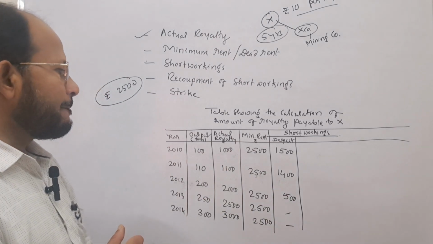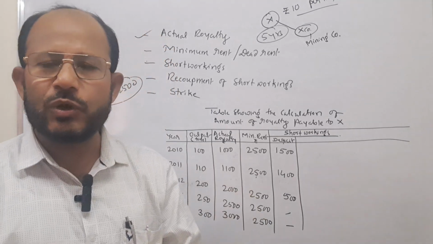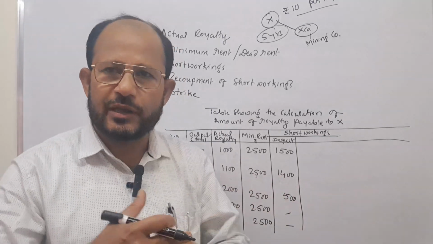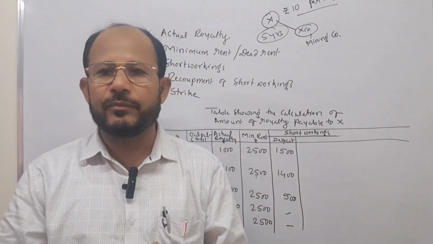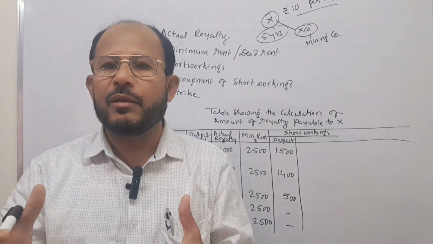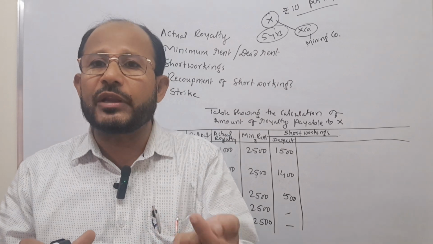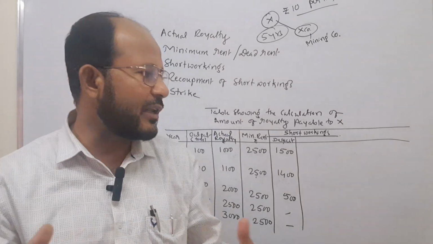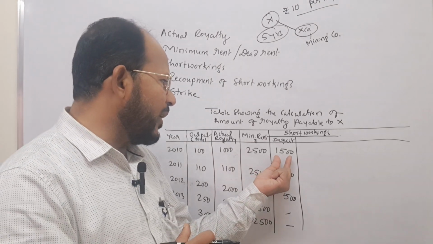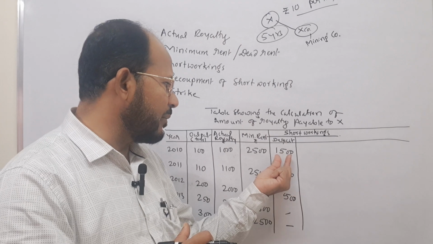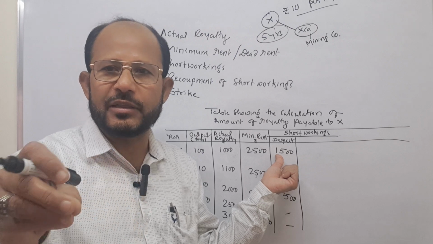Next one is, here you must be thinking, sir, this 1500 given to the owner in the first year, and 1400 extra amount which is given in the second year, and rupees 500 which is given in the third year, is it not a loss to the mining company? It is actually a loss in case it is not recovered. If it is not recovered, what is the meaning of the recovery? Just you see, the extra amount which is given by the company can be recovered if there is a specific clause to this effect in the agreement.